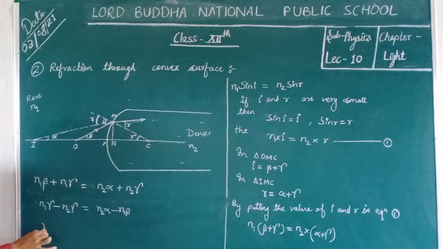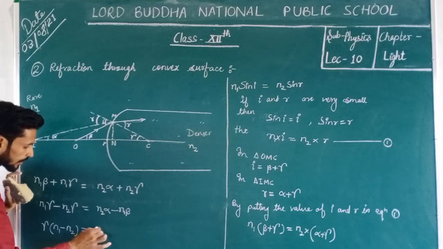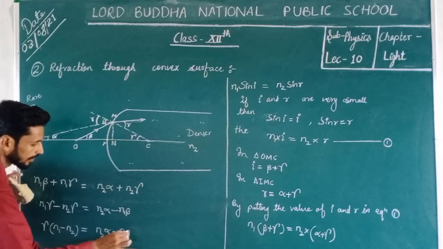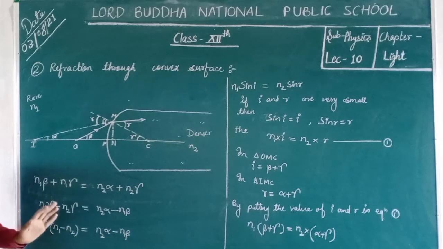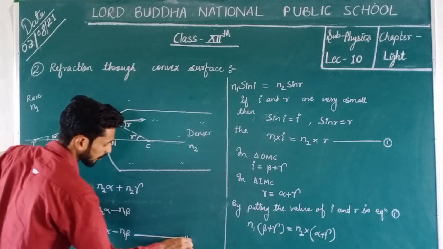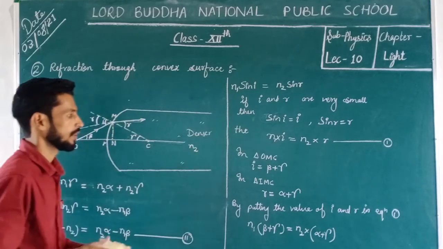Now we can take common as gamma, and in the bracket n1 minus n2, and that's equal to n2 alpha minus n1 beta. Alpha, beta, gamma are the angles. Now we can find the value of alpha, beta and gamma. Suppose that this is the equation number second.